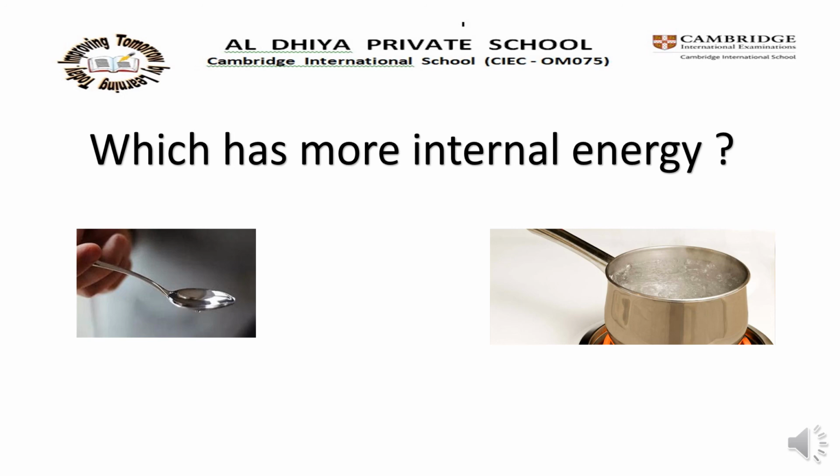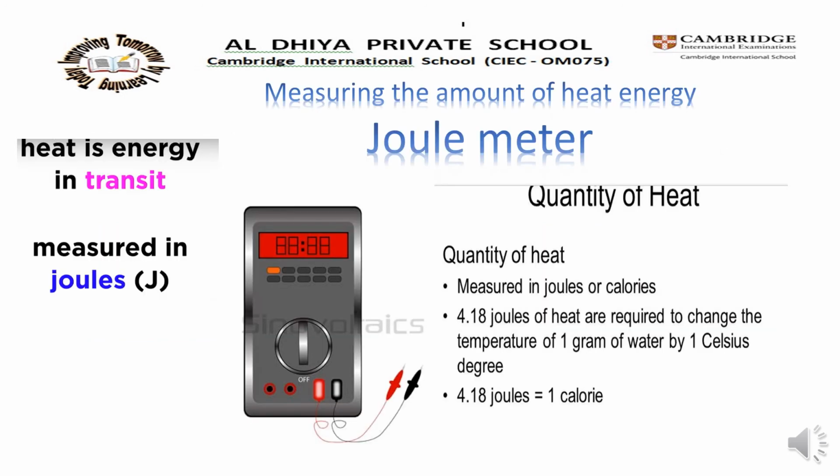Okay? How do we measure the amount of heat energy? The amount of heat or thermal energy given to a substance can be measured by heating the substance with an electric heater. The quantity of electrical energy used can be measured by using a joule meter.